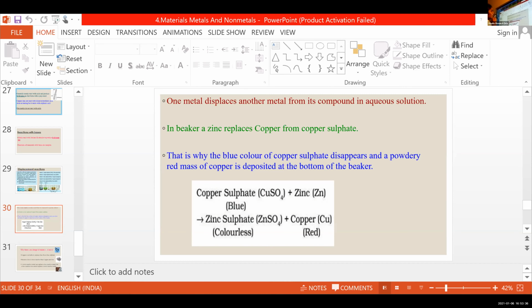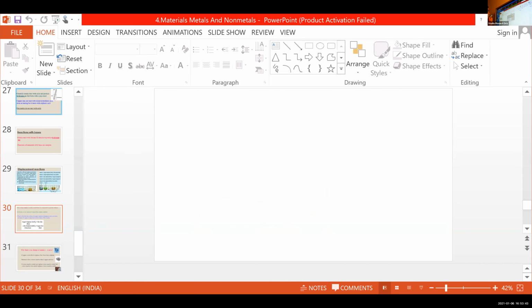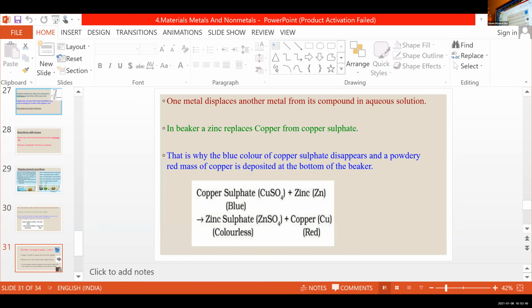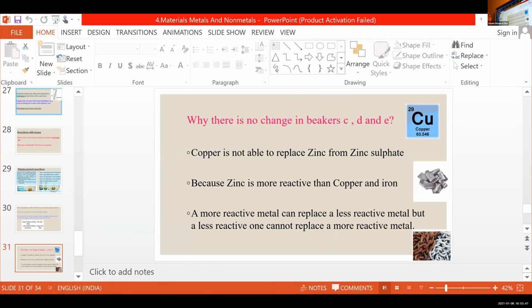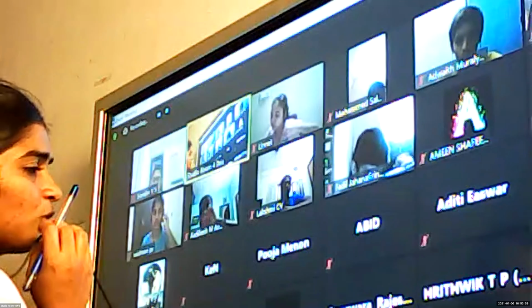Then why is there no change in beakers C, D and E? Why? Do you have any idea?